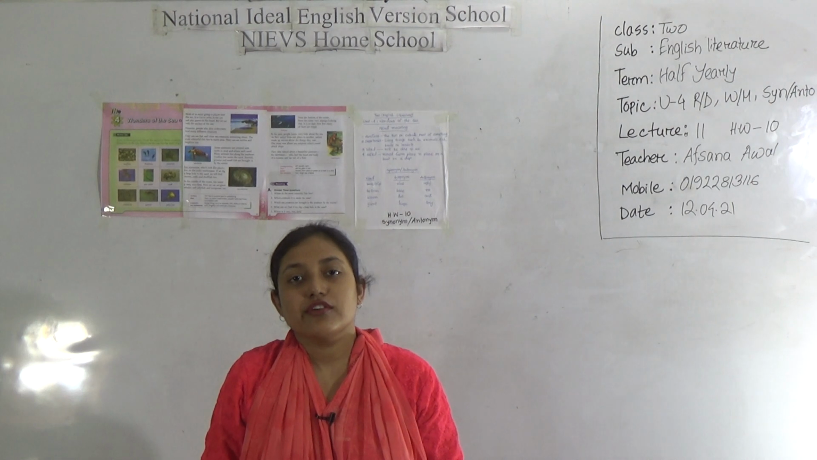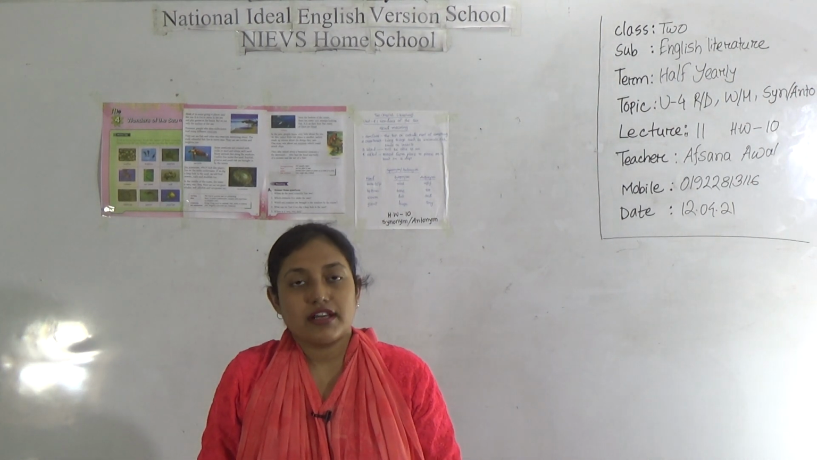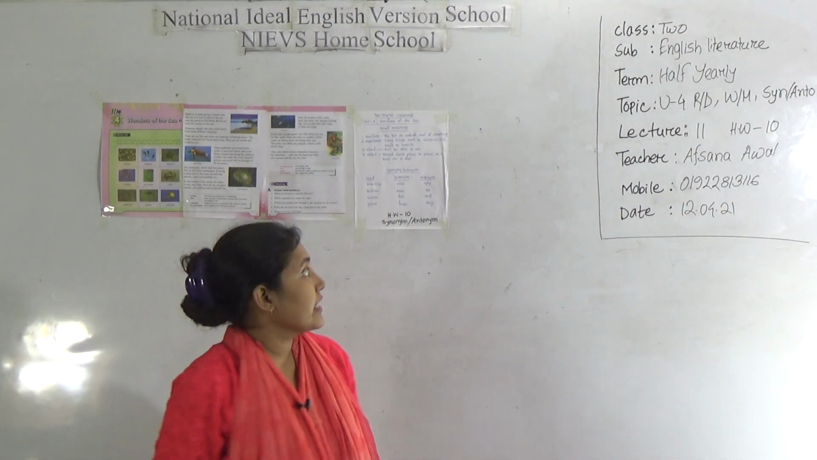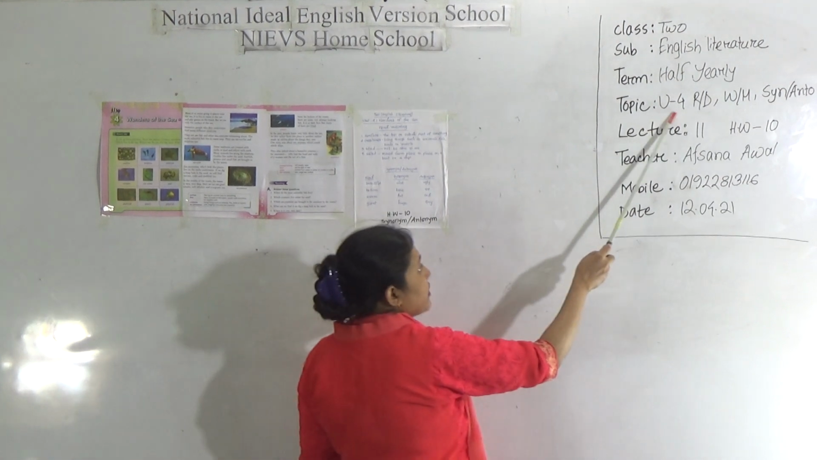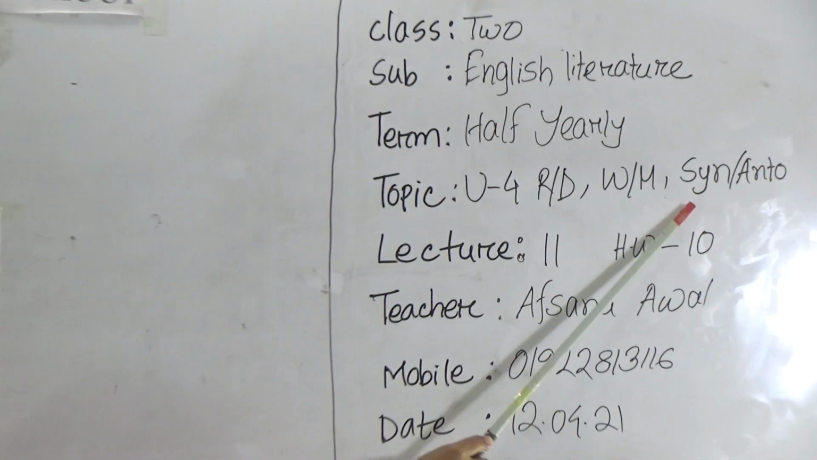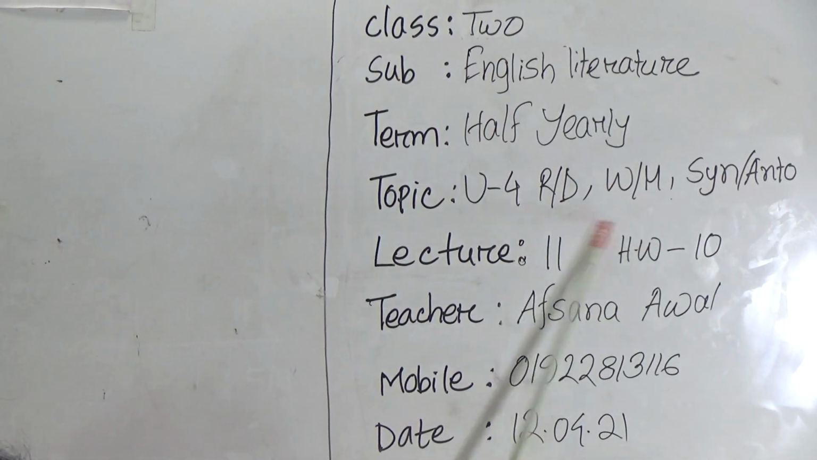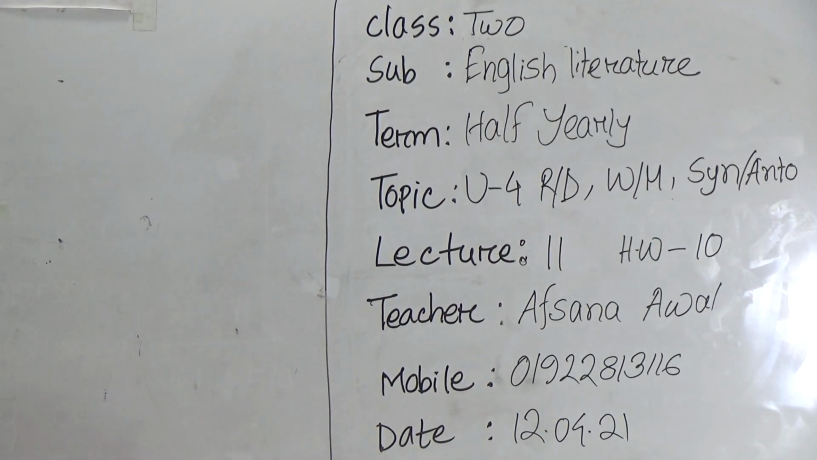Today I will take your English literature class, and our today's topic is Unit 4 Reading Done, Word Meaning and Synonym Antonym. Okay, this is our today's topic. So let's start our class.